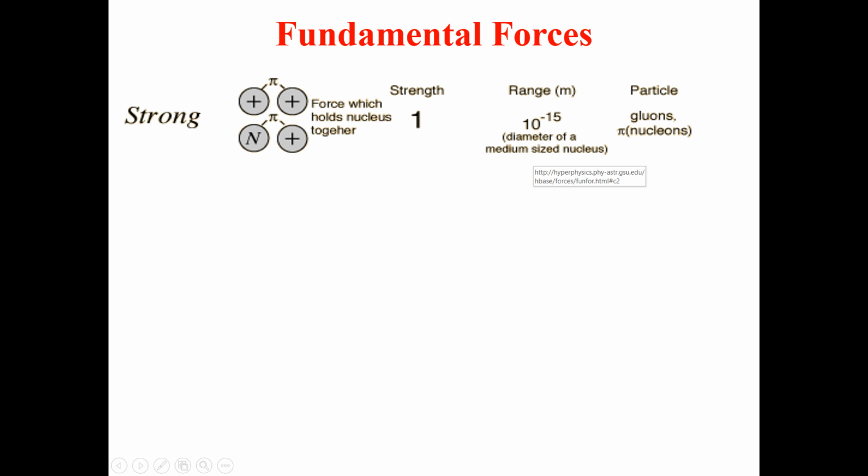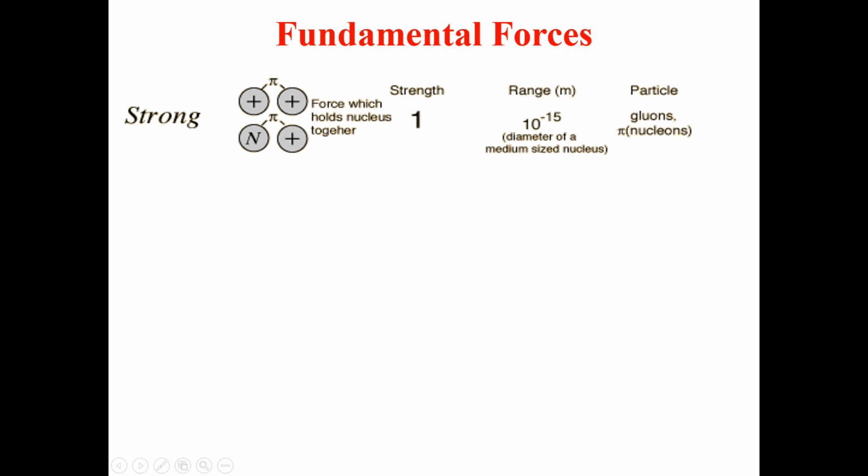Within this particular range, the strong nuclear force has this strength.